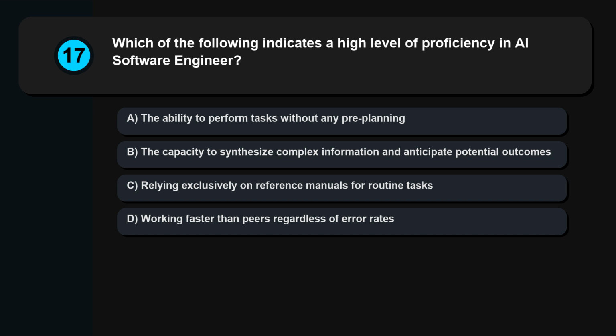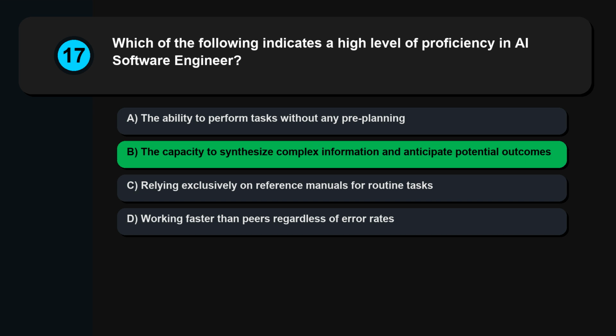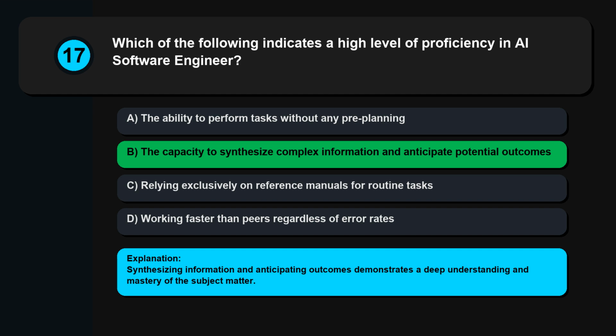Question 17. Which of the following indicates a high level of proficiency in AI software engineer? The ability to perform tasks without any pre-planning, the capacity to synthesize complex information and anticipate potential outcomes, relying exclusively on reference manuals for routine tasks, working faster than peers regardless of error rates. Synthesizing information and anticipating outcomes demonstrates a deep understanding and mastery of the subject matter.